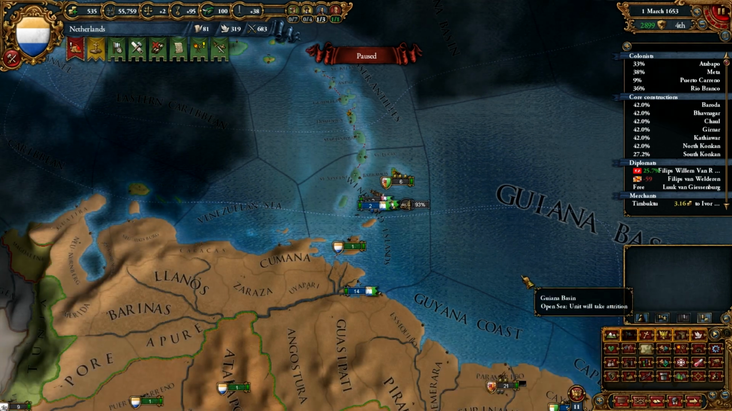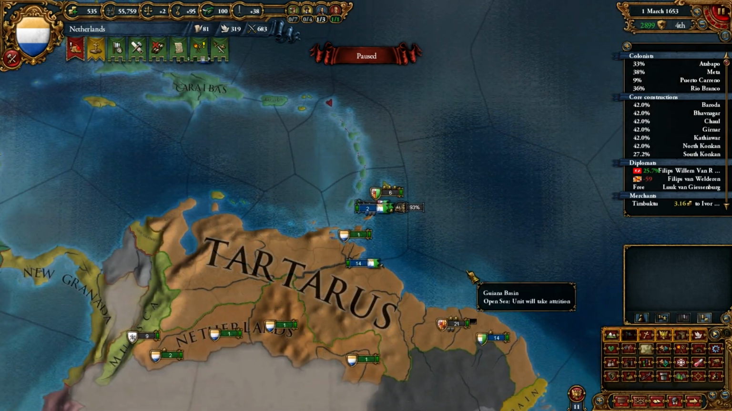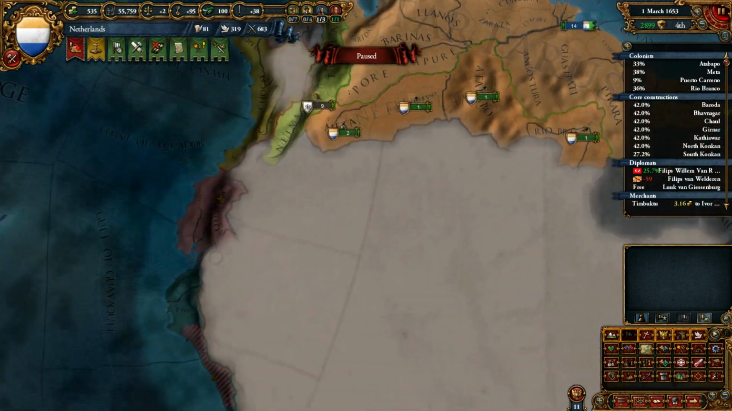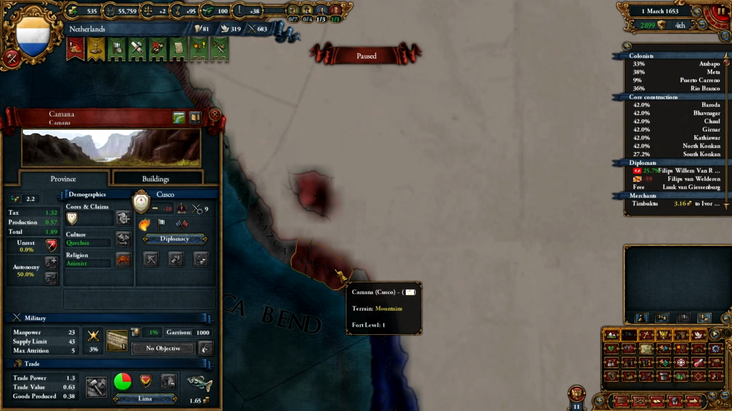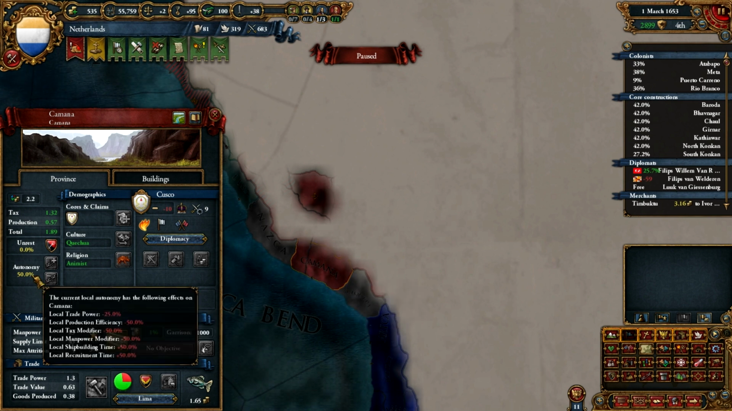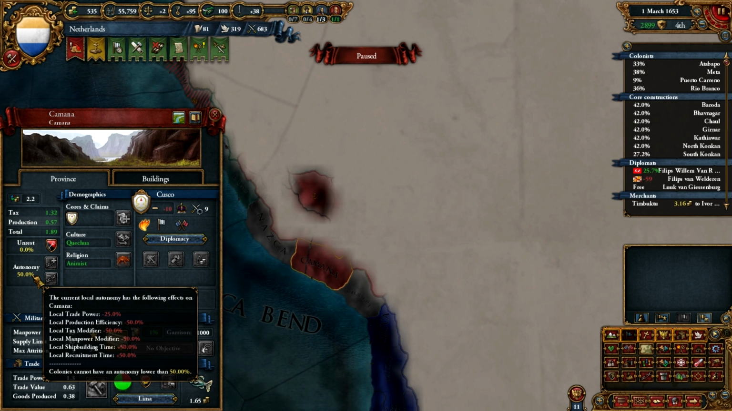In any case, let's take a look at colonies and how that affects autonomy. The best instance I can see for this here in this region of the map is Camana. This has been colonized by the nation Cusco, a new nation added in the Art of War DLC for South America. You can see here that their autonomy is locked at 50% because it is a colony. It is on the same continent that they are, but it is a colony. And the autonomy can never be lower than 50%. So new colonies will never be more effective than half of a regular province.